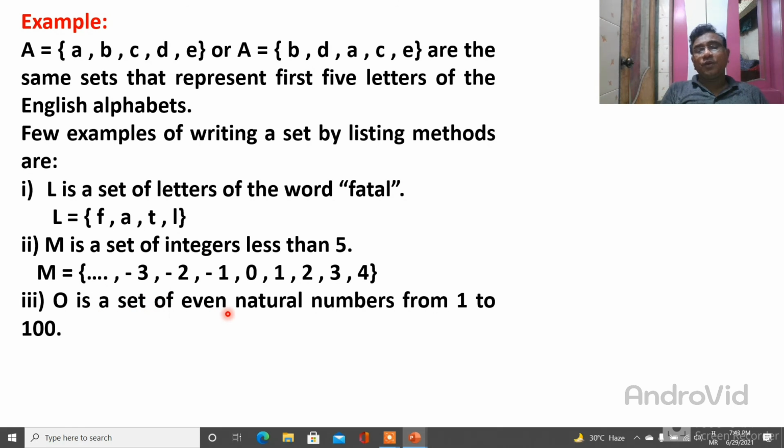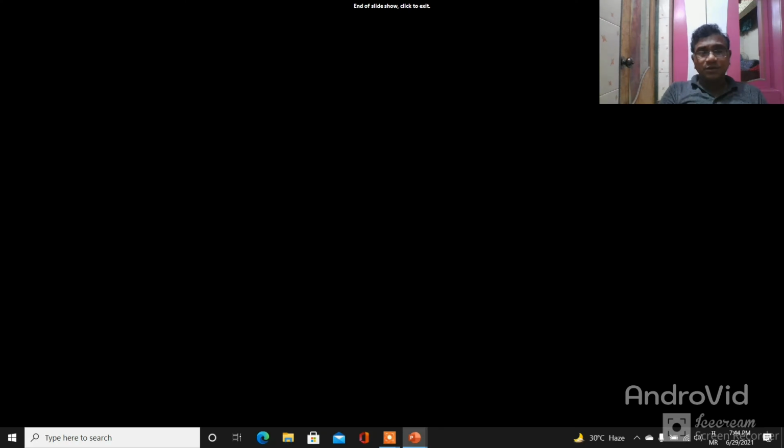O is the set of even natural numbers from 1 to 100. You want to write even natural numbers: 2, 4, 6, 8. The set name is given as O, equals, then curly brackets mean a set. O is written in capital, then write the elements, even numbers 2, 4, 6, 8, and so on, the last even number being 100. Okay, this way.